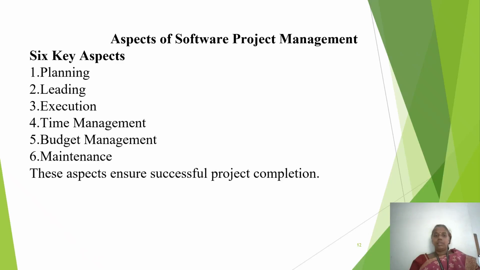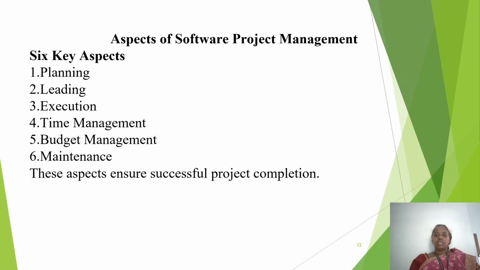So in this slide, we are going to see aspects of software project management. Software project management is a broad area, but it can be understood through 6 key aspects: planning, leading, execution, time management, budget management, and maintenance. These 6 together help the project move from idea to final product and then to post delivery support.